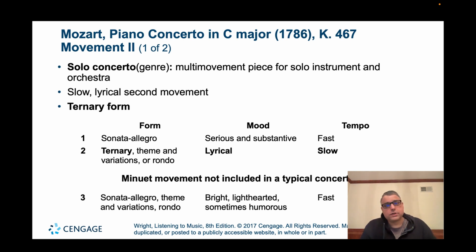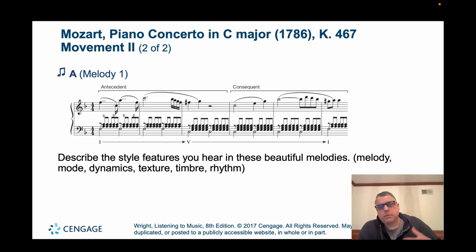Okay. So with this piece, we're going to look at the second movement, and it's going to be in this ternary form. It's going to have an ABA section. When we listen to the second movement, it's going to start off with the main melody being played by the strings. It's very lyrical, and the harmonies are going to be played by the woodwinds, and it's going to have this kind of triplet pulse underneath, pushing the music forward. Let's listen.